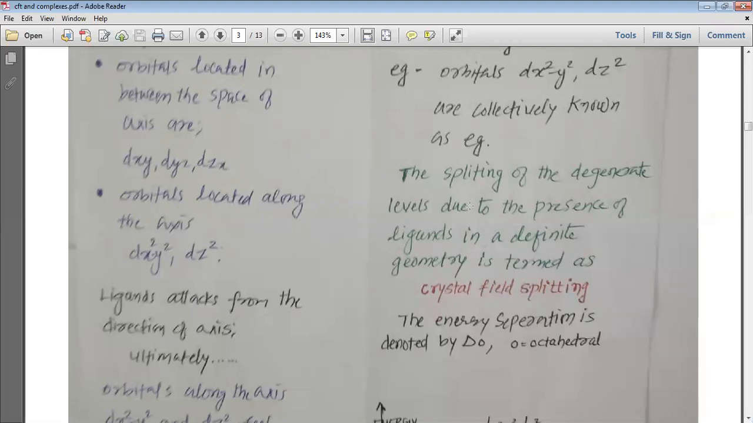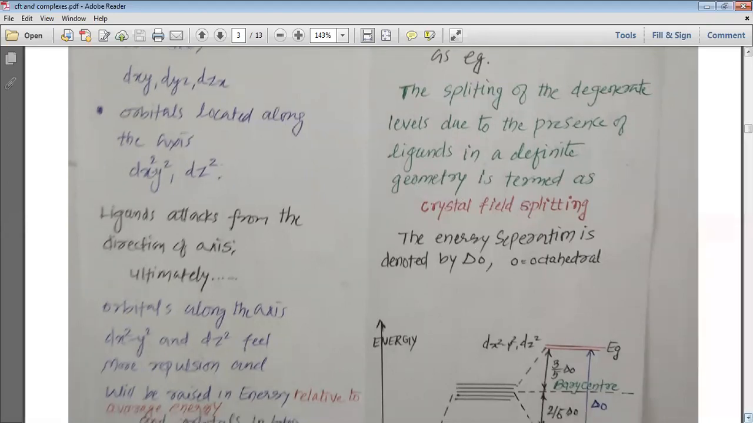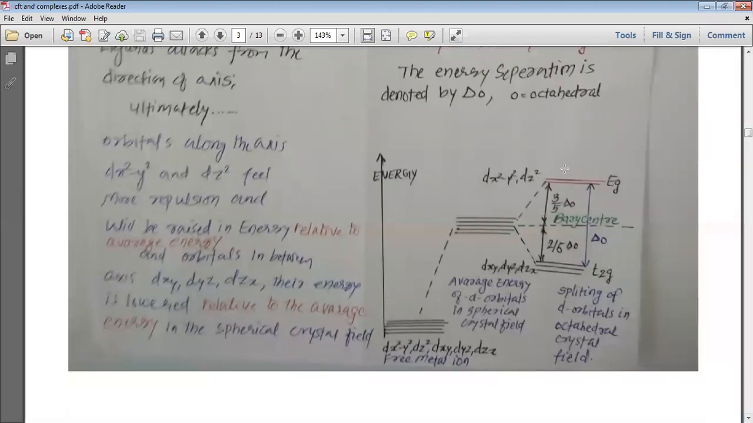The splitting of the degenerate level due to the presence of ligands in a definite geometry is termed crystal field splitting. This is an important definition, my dear students. You should learn it. Suppose you are asked, what is crystal field splitting? Then you can write the answer that the splitting of the degenerate level due to the presence of ligands in a definite geometry is termed crystal field splitting. The energy separation is denoted by delta O, where O represents octahedral.